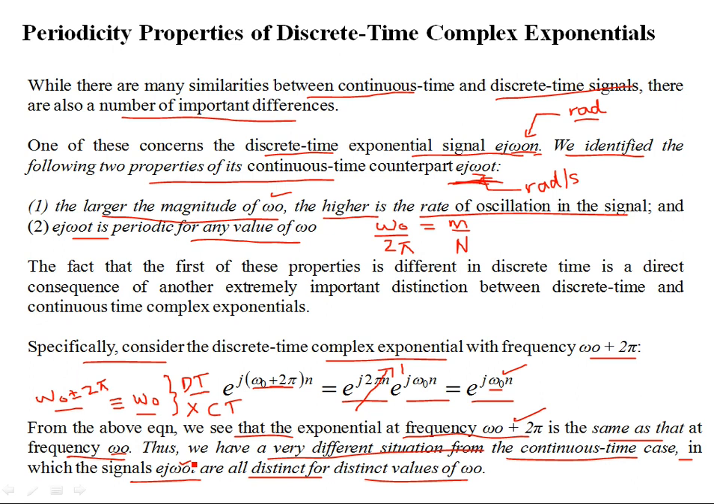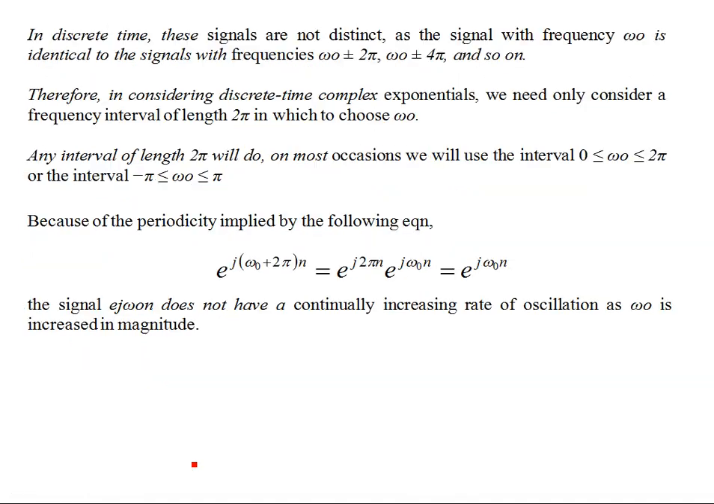The frequencies are distinct. We are simply increasing or decreasing the rate of oscillations, and that means you're changing the frequency. But in the discrete time case, you might not change the frequency unless we are shifting the frequency by an integral multiple of 2 pi. Okay, so the idea becomes like this.